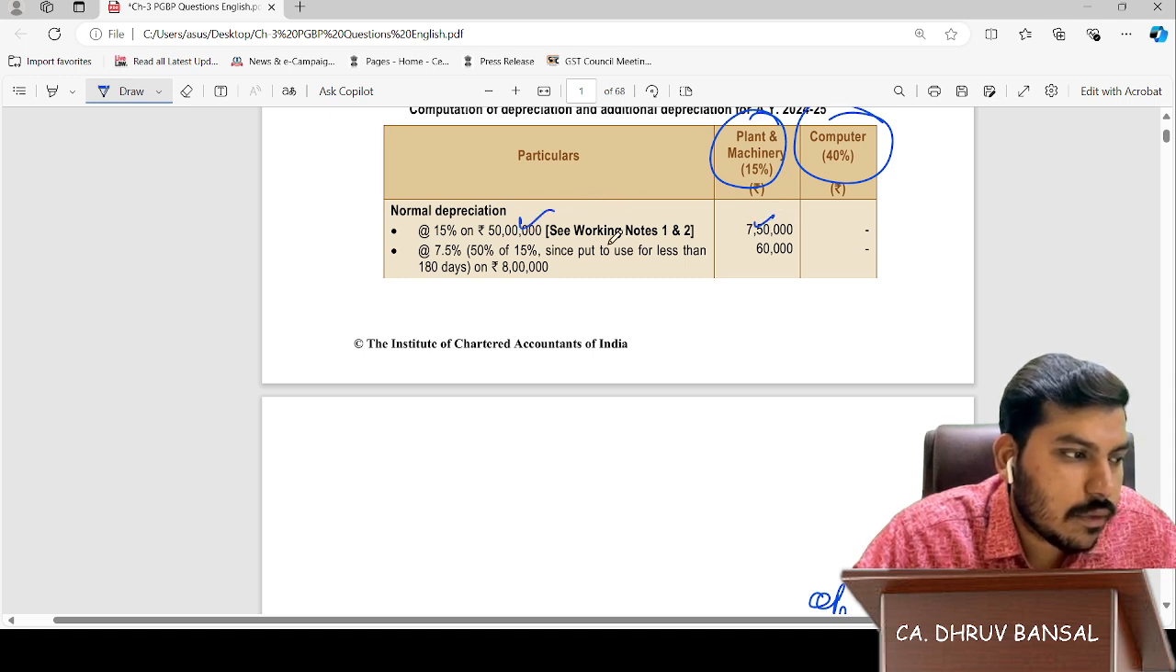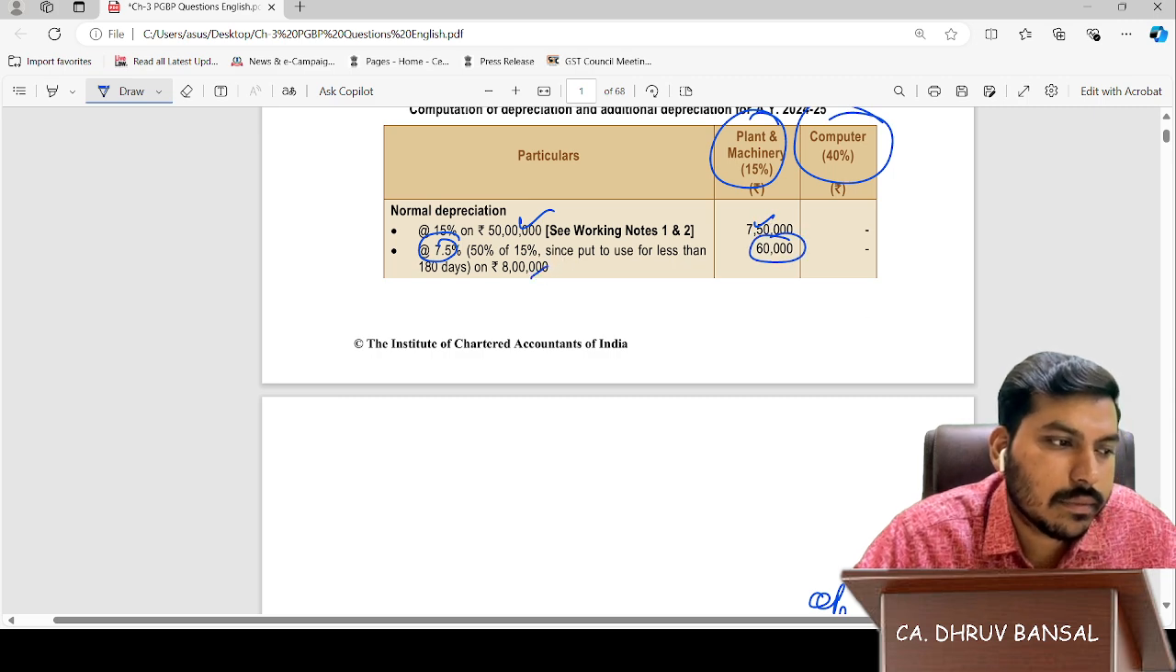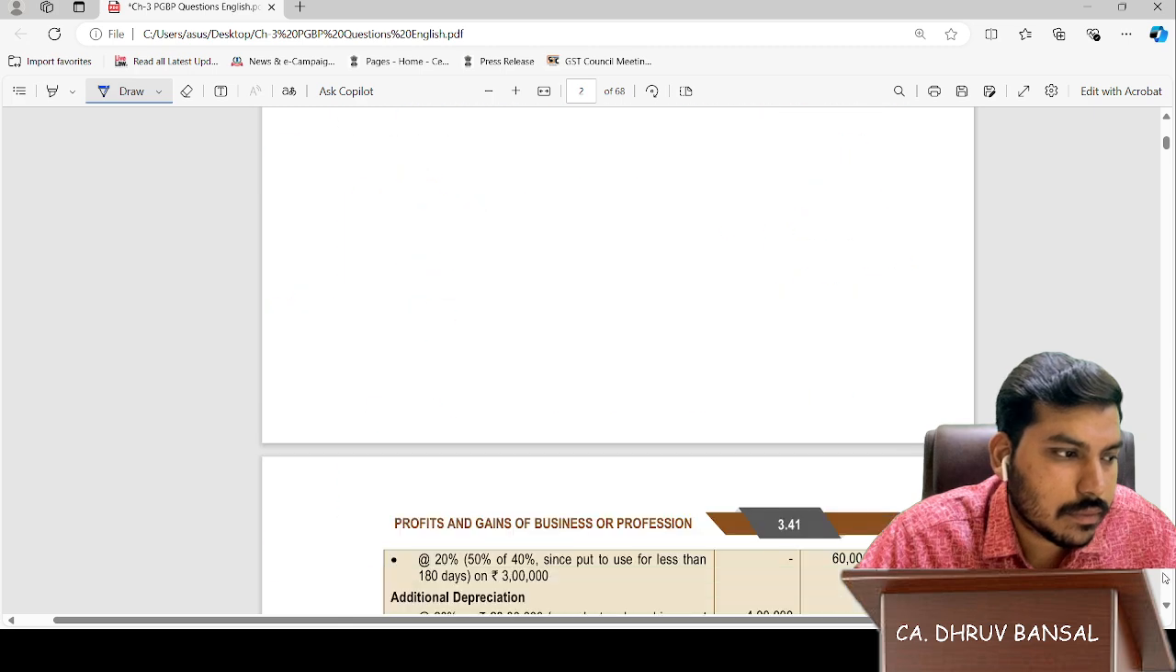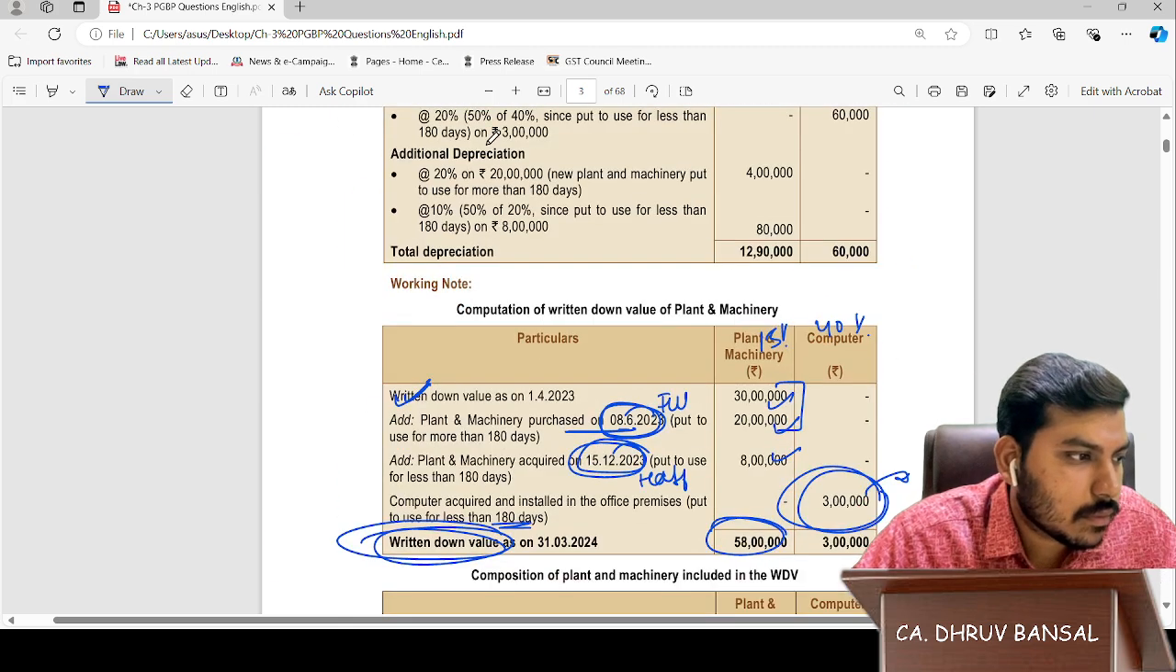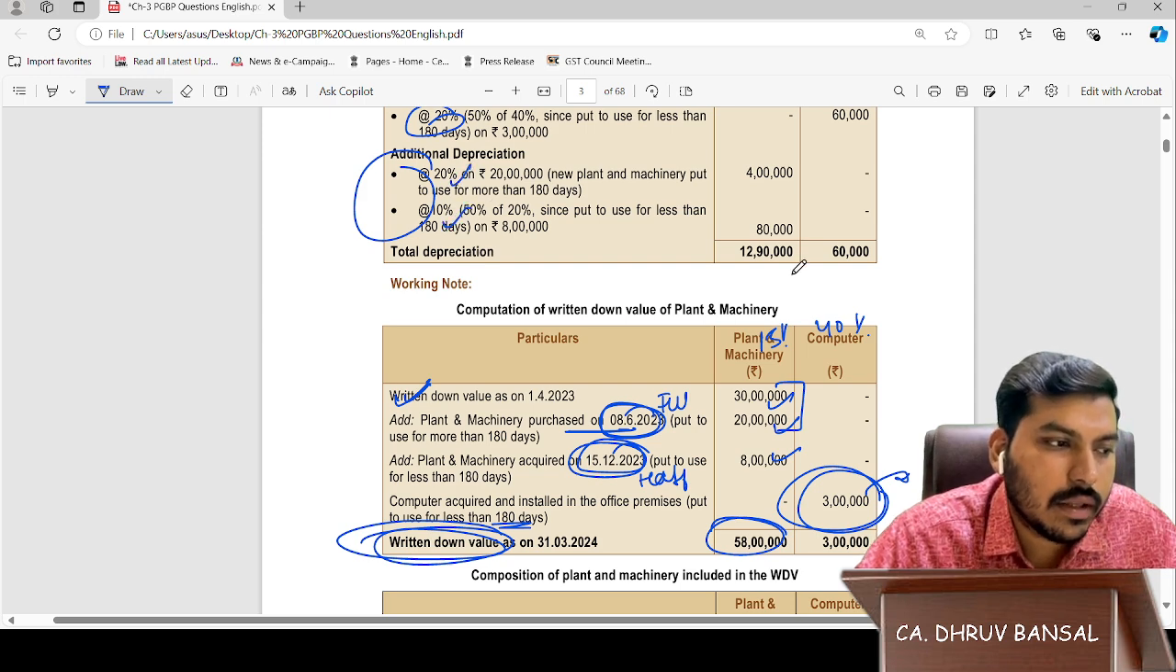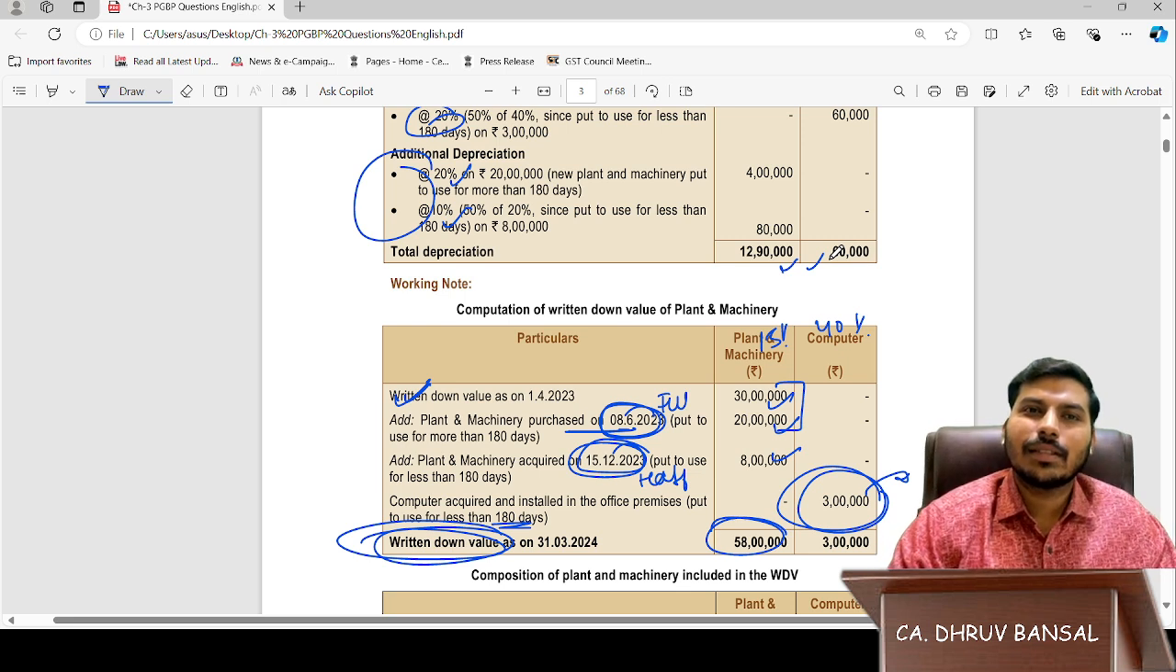15% of 50 lakhs is 7 lakh 50,000. Here 7.5%, half, is 60,000 of 8 lakhs. Here it's of computer and this is additional depreciation, 20% and half. Simple. Was it simple? Yes, sir, it was simple.